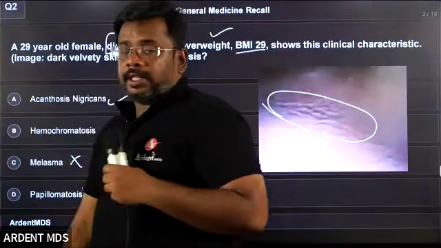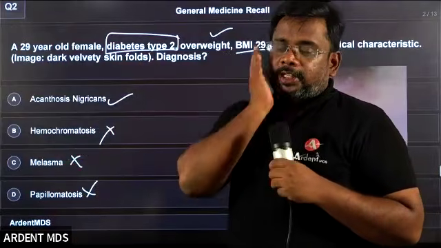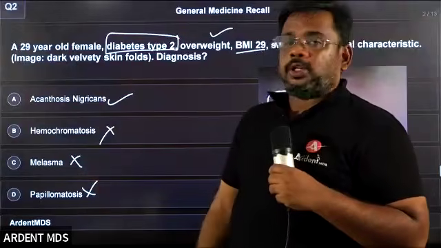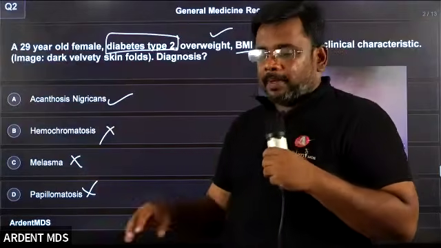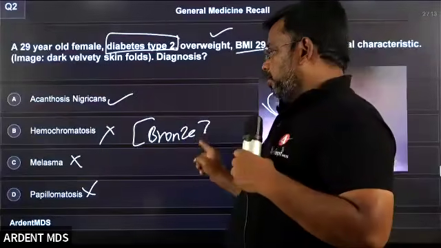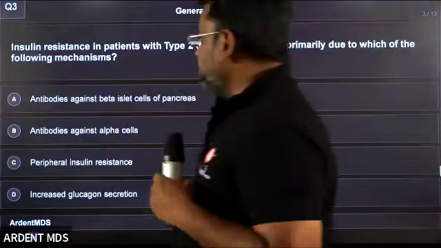Melasma is usually seen as pigmentation in the cheek in pregnancy. Hemochromatosis usually has a bronze pigmentation. Hemochromatosis is a bronze pigmentation. Yes. So the answer is acanthosis nigricans.